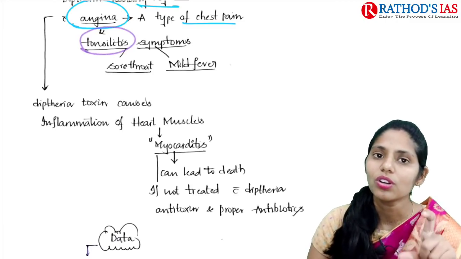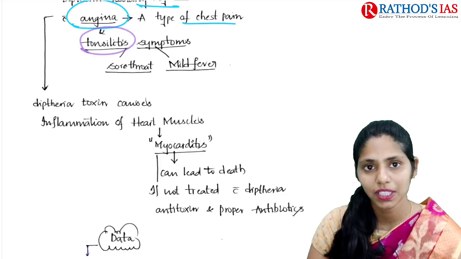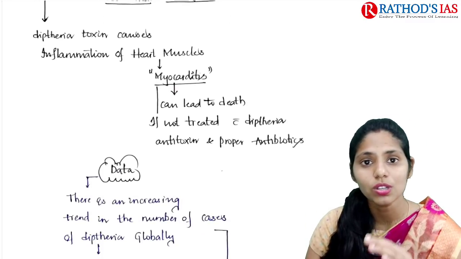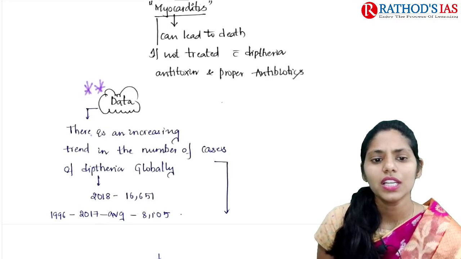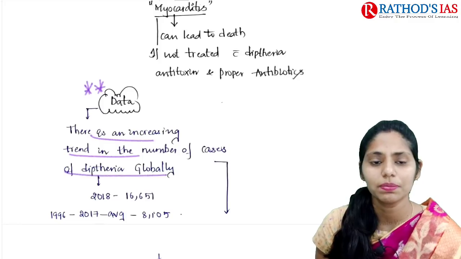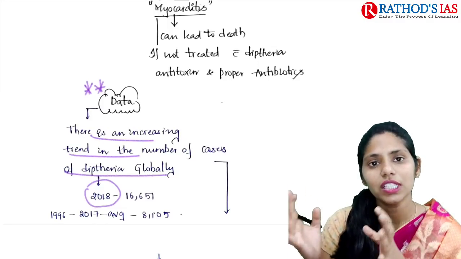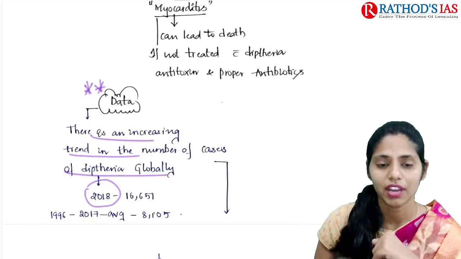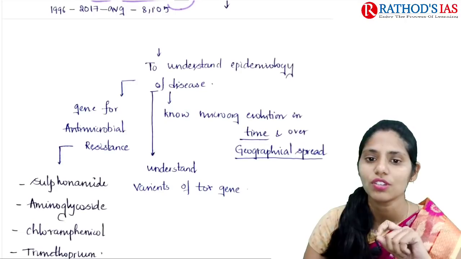If we are not treating this diphtheria properly, whenever we are not providing any antitoxin or proper antibiotics, it will also lead to death. And if you see the data regarding diphtheria, there is an increasing trend in the number of cases globally. In 2018, we recorded about 16,651 cases, while the average from 1996 to 2017 is just 8,105. So after 1 year, we can see a doubling of diphtheria cases. It is one cause of concern.